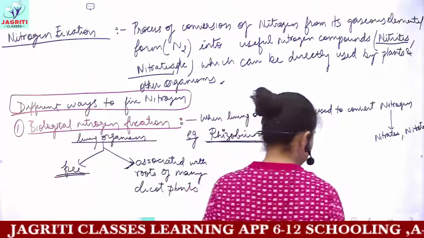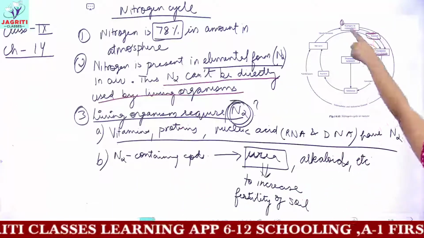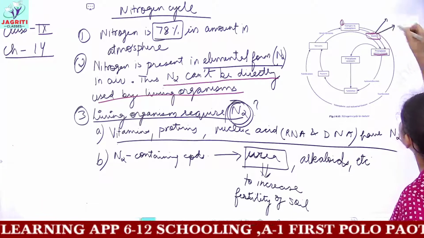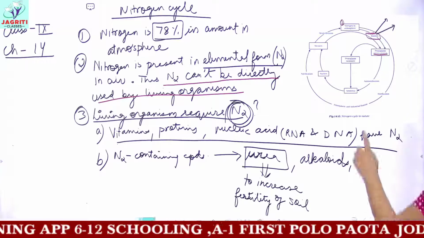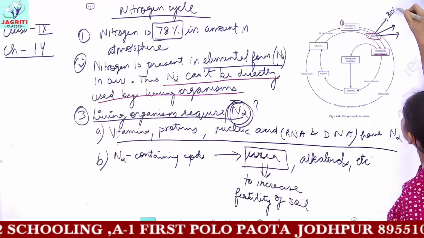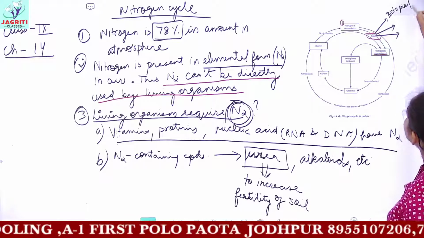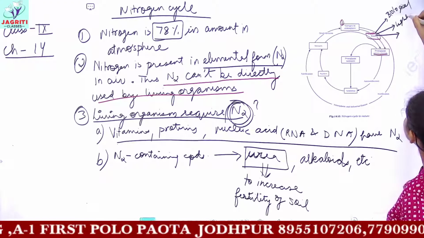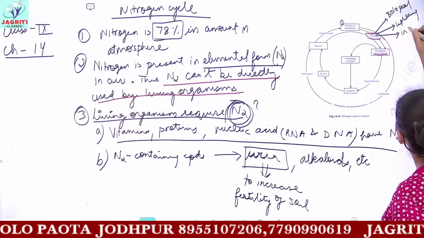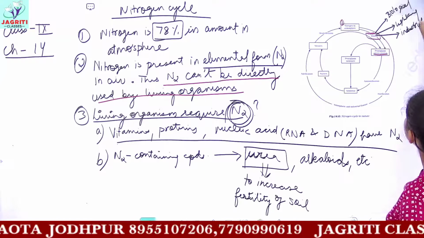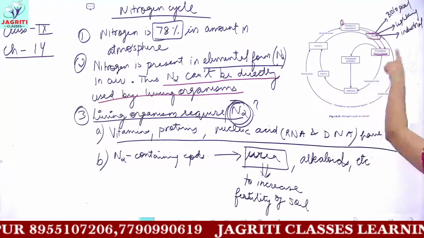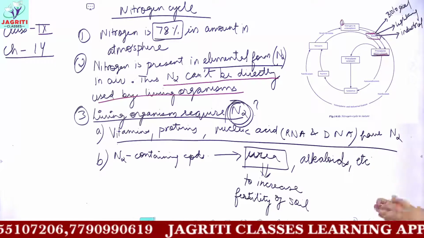Now, after this theory, see, nitrogen was present in the atmosphere. You had the process of nitrogen fixation. Nitrogen fixation can occur in three ways. The first one is biological nitrogen fixation. The next one is by lightning. And the third one, the third arrow going here, is industrial nitrogen fixation. So when nitrogen in the atmosphere undergoes nitrogen fixation, the plants now contain nitrogen.